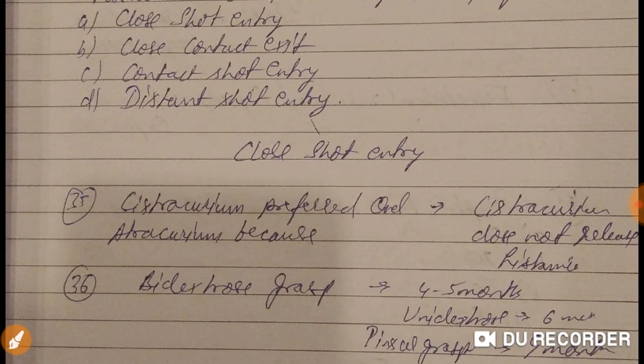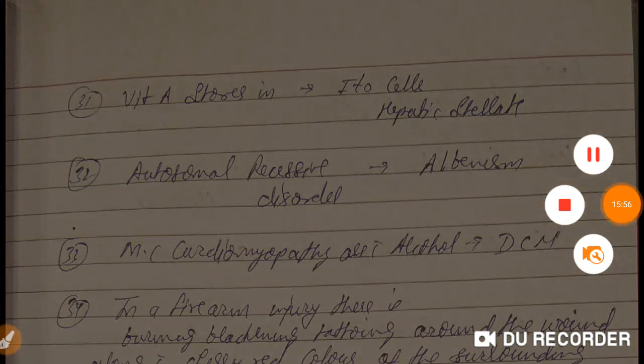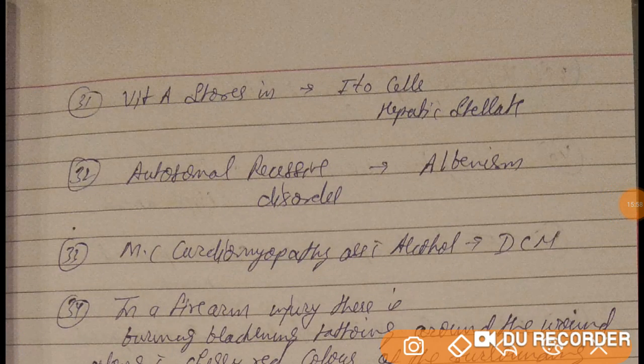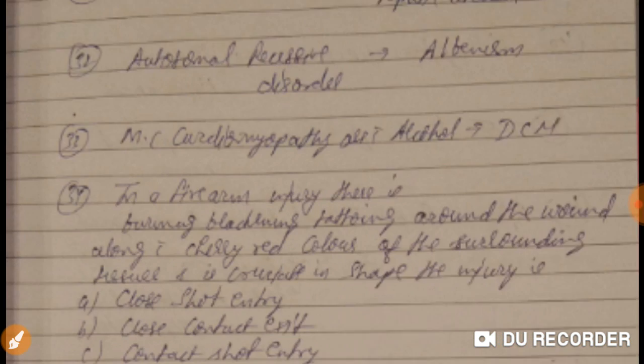Now, I hope till here it's very much clear for you. Vitamin A is stored in the liver, in Ito cells or hepatic stellate cells. Autosomal recessive disorder, that is albinism. Most common cardiomyopathy associated with alcohol is dilated cardiomyopathy.